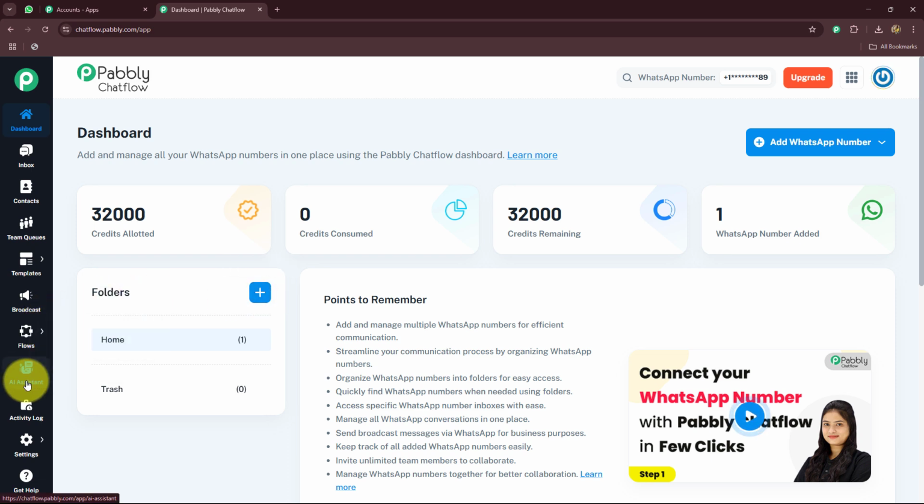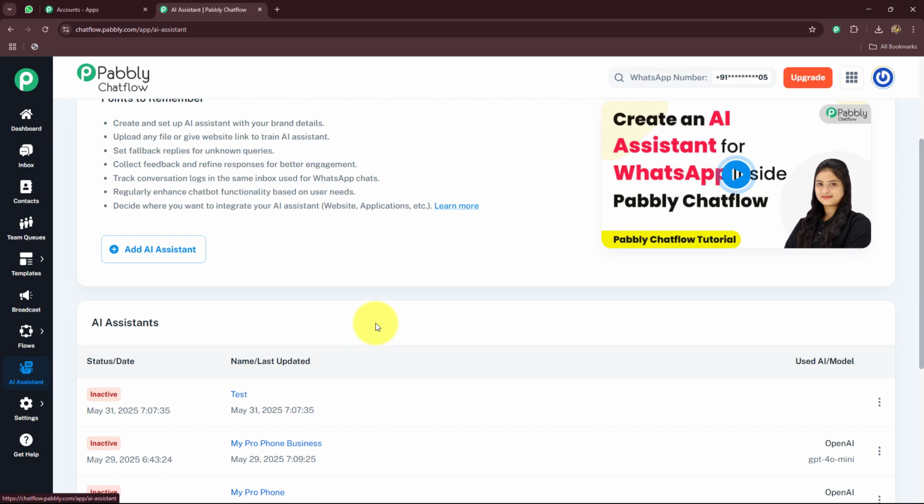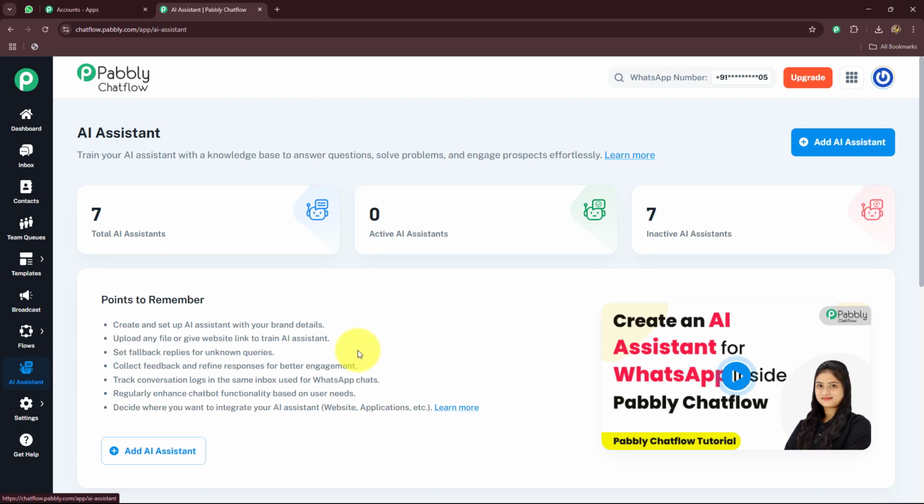Now let's start creating the AI assistant for our business. For that, first of all, we have to go to the AI assistant section from the left side. And here we are going to create a new AI agent, that means AI assistant, for our business. So for that, we have to click on this Add AI Assistant button.